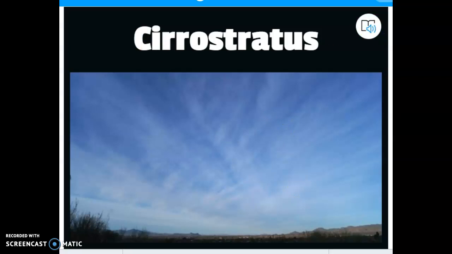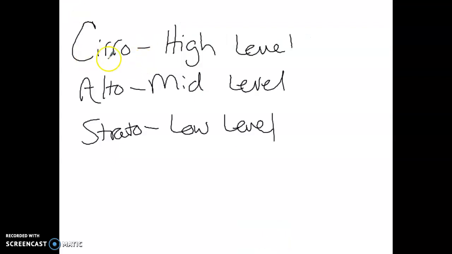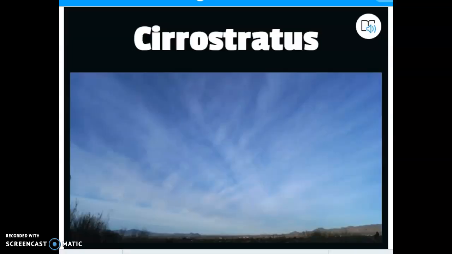Remember, if we look back at our notes, cirro means high. So a cirrostratus cloud is a high-forming stratus cloud. Now you can notice this is not as thick as that blanket that we're used to seeing with stratus clouds, because cirrostratus clouds form so high and they're forming out of ice crystals, it's more like a sheet that's covering the sky. You can kind of see the light coming through. You can see a little bit of blue sky through it, but it does cover the entire sky like stratus clouds typically do, but they form so high that they're called cirrostratus.